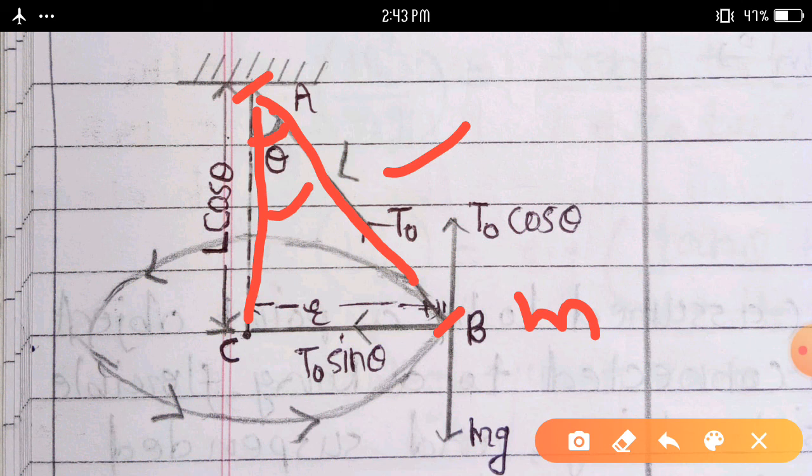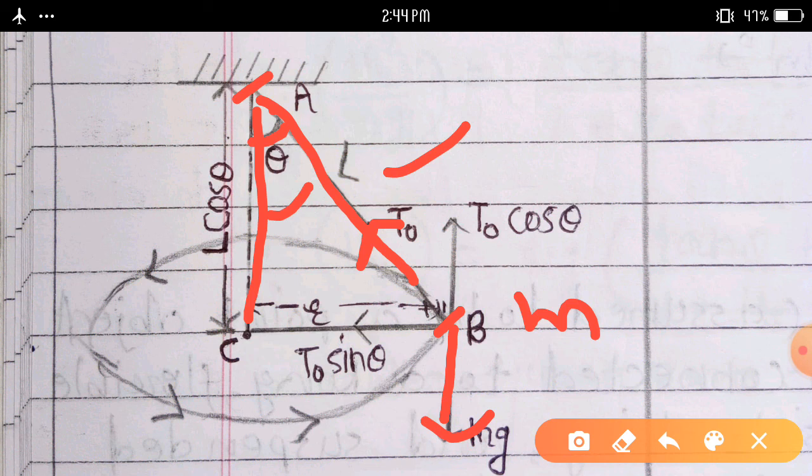In a given position, suppose B is here. In a given position B, the forces acting on the bob are: first force, the weight mg directed vertically downwards, and second force, the force T0 due to the tension in the string directed along the string toward the support A, not the center, toward the support A. The motion of the bob is a horizontal circular motion.